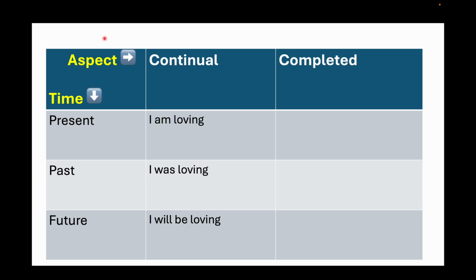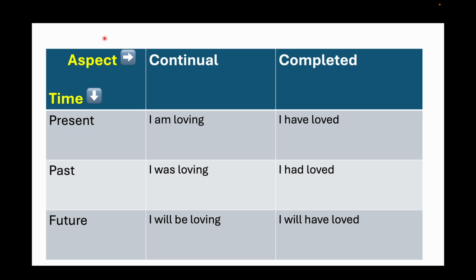So let's have a look at it with loving. I am loving is the present continual tense. I was loving is the past continual tense. And I will be loving is the future continual tense. But then, if I want to think of it as a completed action, I have loved, sort of present. I had loved, that's definitely in the past. And I will have loved, that's an action in the future, but considered as a completed action, right?